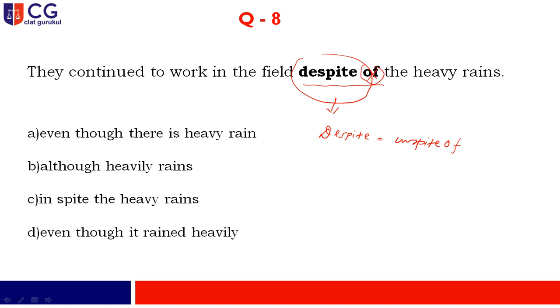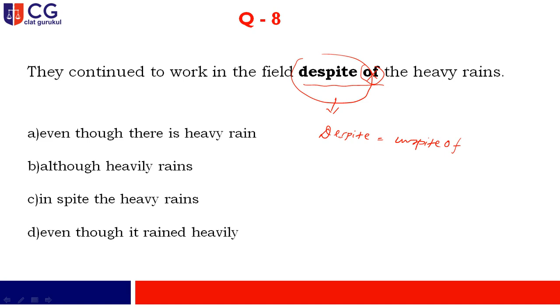And if you go through the options, you find option A, even though there is heavy rain. My dear friend, this particular sentence is written in the past tense, so it cannot be "is" over there. Now option A is eliminated. Option B, although heavily rains, once again you are hinting at the simple present tense, and it is all about the past. Option C, in spite the heavy rains, I have already told you "in spite" will be followed by "of", and here "of" is missing. So A, B, C, all the three options will be eliminated.